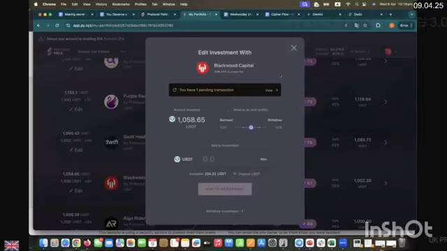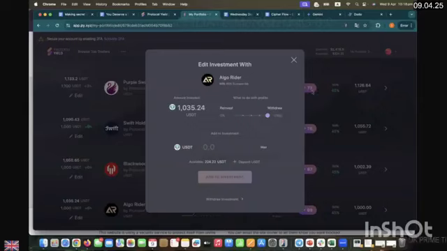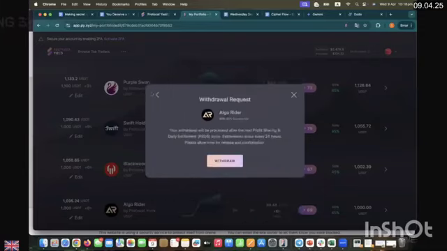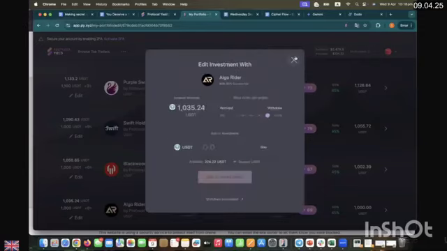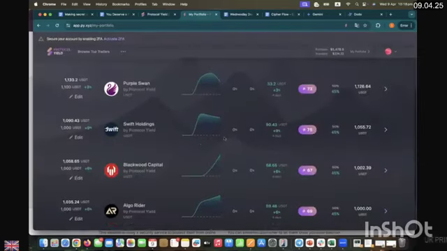So after monitoring for 1 week, I will change all these strategies into 100% reinvest, because what will I do with the withdrawals? See, in this case, with AlgoRider, I did 100% withdraw. So my withdrawal already came. Okay. So this is how Pi works.